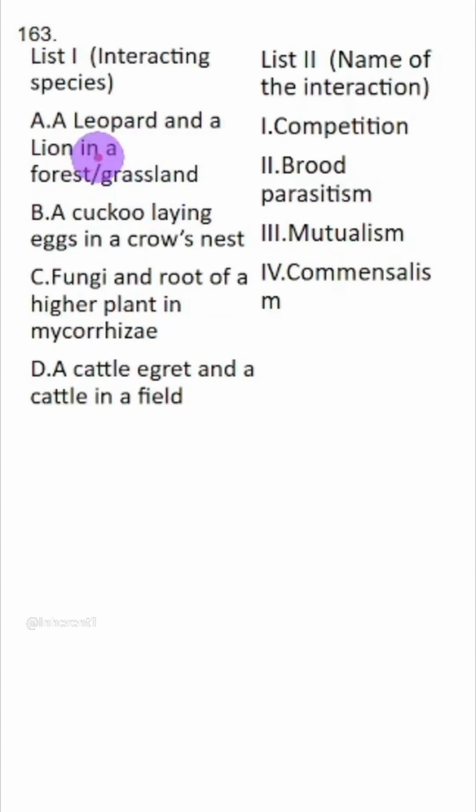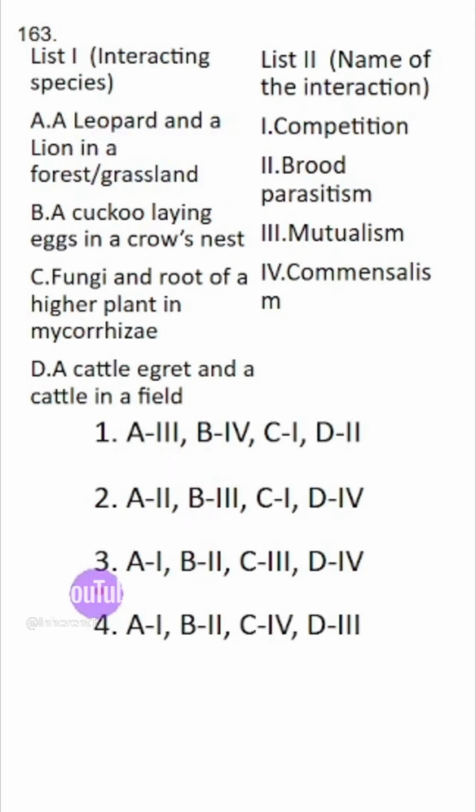Leopard and lion, they are carnivores, they compete. So this will be competition. A1. A1 is in 3 and 4. Then B is common, 2. C will be either 3 or 4. C is fungi and root of higher plants in mycorrhiza. This is mutualism. C will be 3, so option 3 is the right answer.